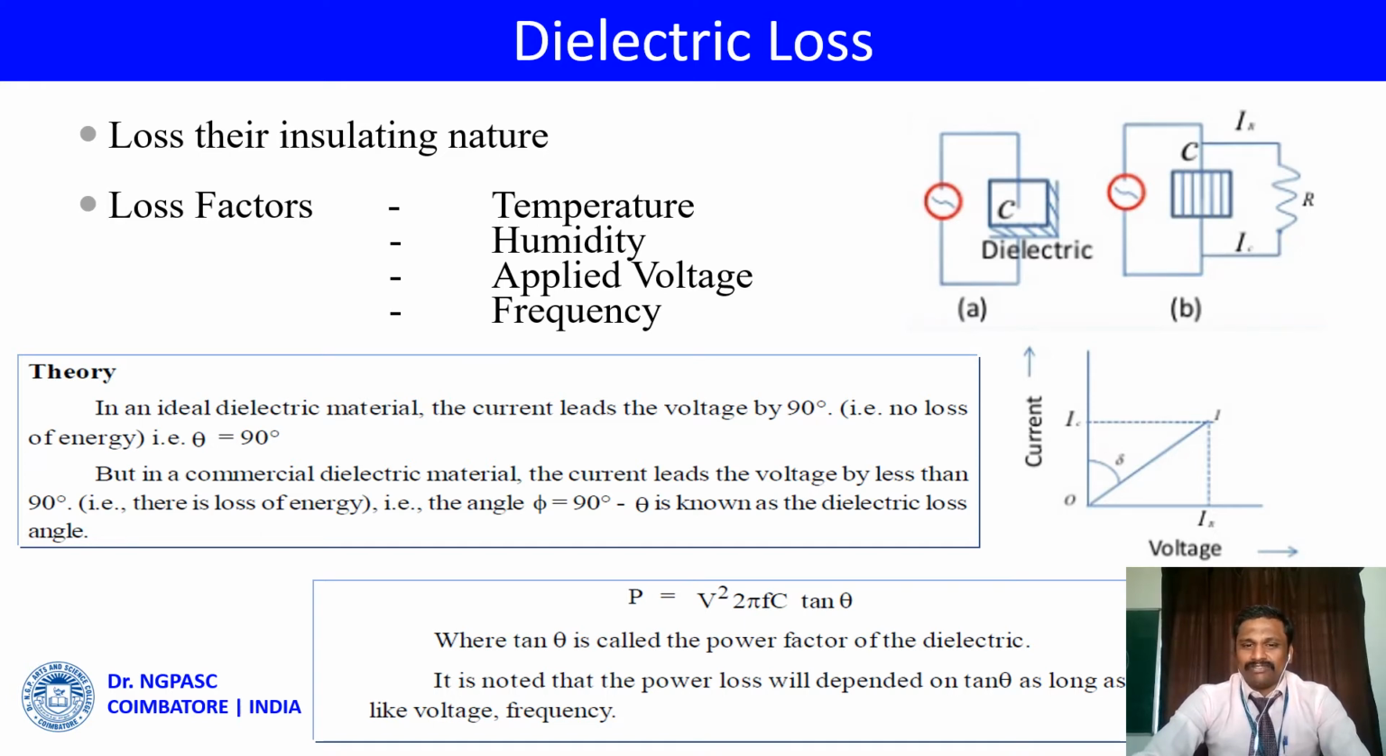Then the power factor of the dielectric loss can be denoted by P = V² 2πfC tan δ. The dielectric loss is also called tangential loss, where tan δ is called the power factor of the dielectric loss. It is noted that the loss depends on tan δ as well as voltage, frequency, and capacitance.